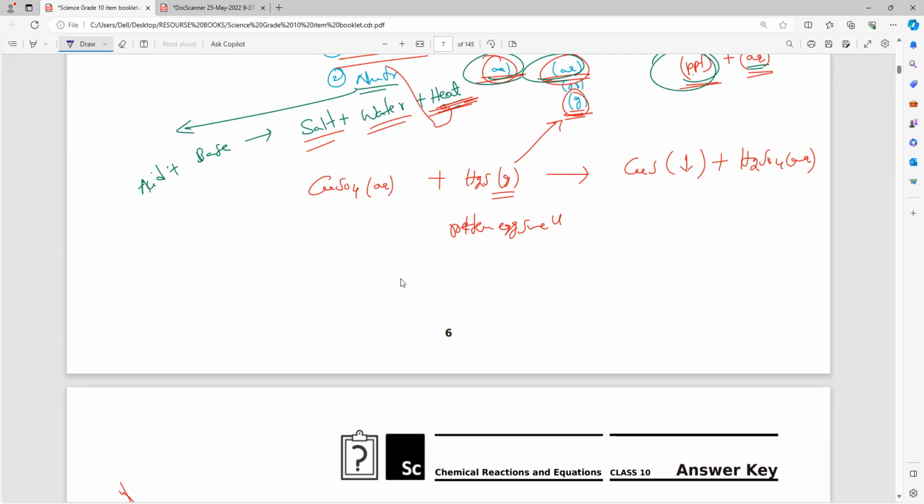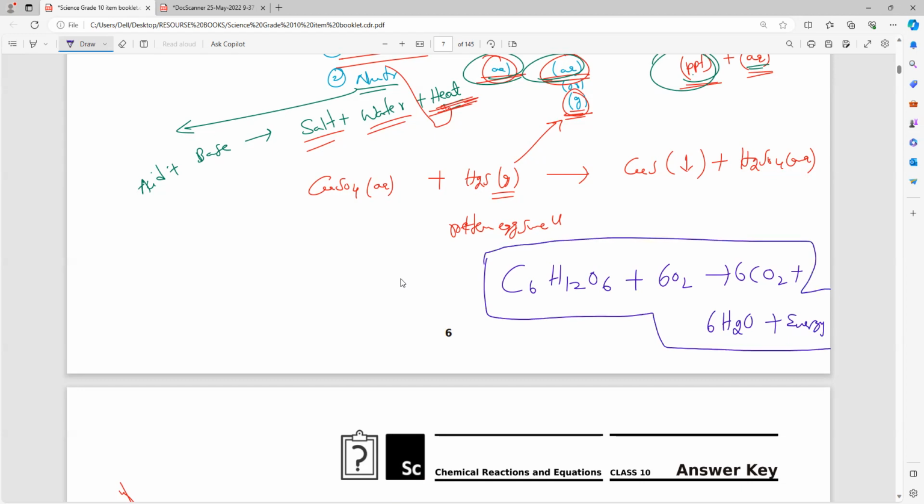NCERT book page number. Where is the NCERT book page number? Photosynthesis. I think page number 7, I think. C6H12O6 plus 6O2 gives you 6CO2 plus 6H2O, plus energy. But in biology, this equation is not true. Biology means you have to use what? Not 6O2. Oh, sir, this is the respiration reaction. Sorry, this is respiration. Sir, photosynthesis reaction. Page number.